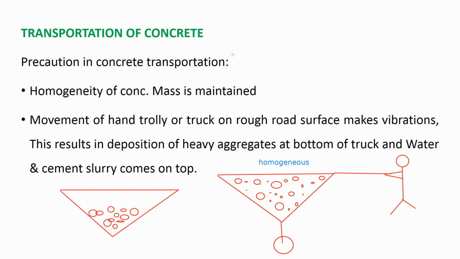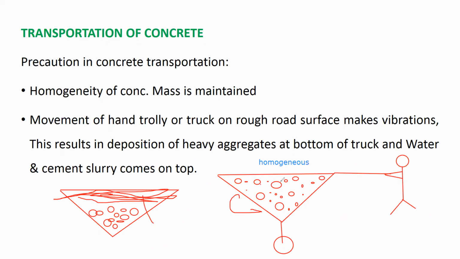Then at the top surface you only have water and cement. At the top only water and cement is there, and all coarse aggregates have settled down. So this is non-homogeneous.